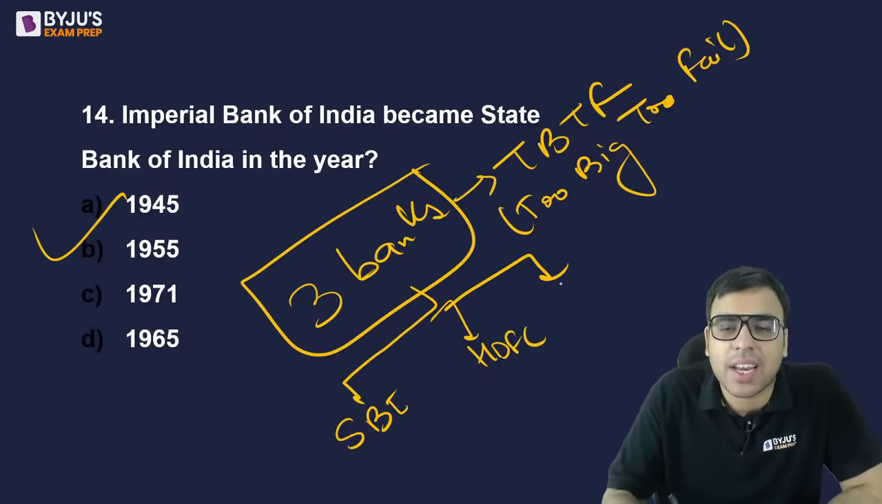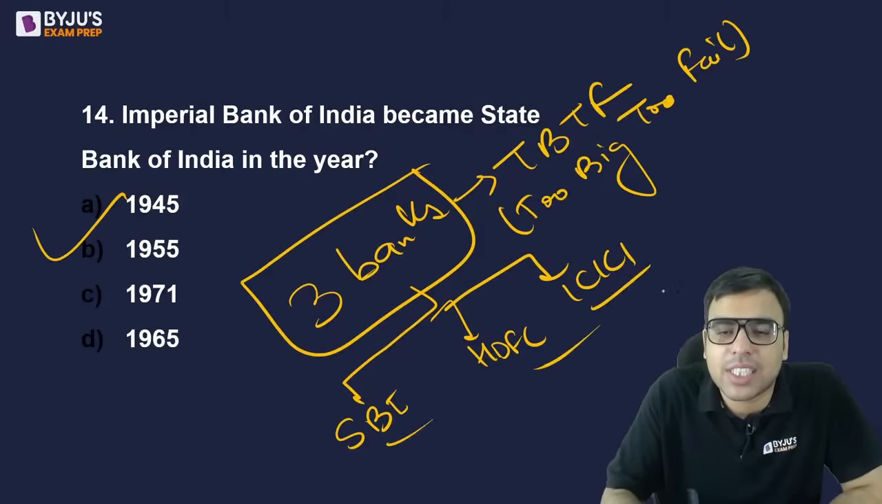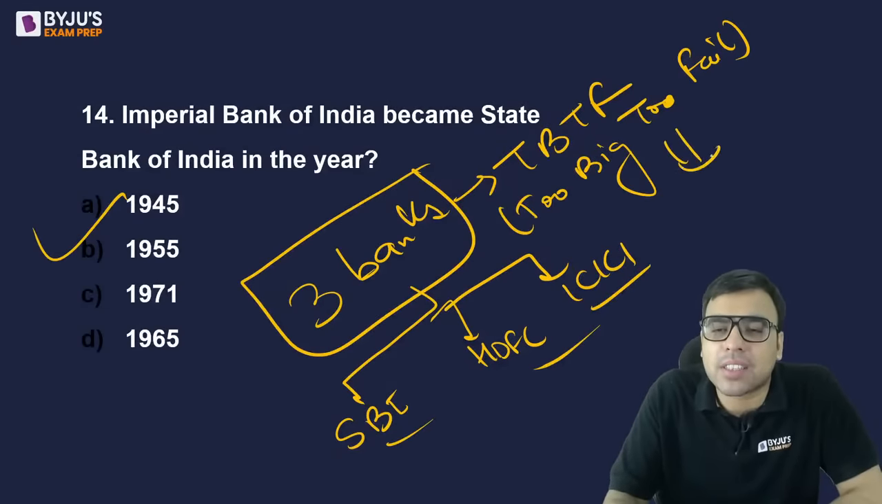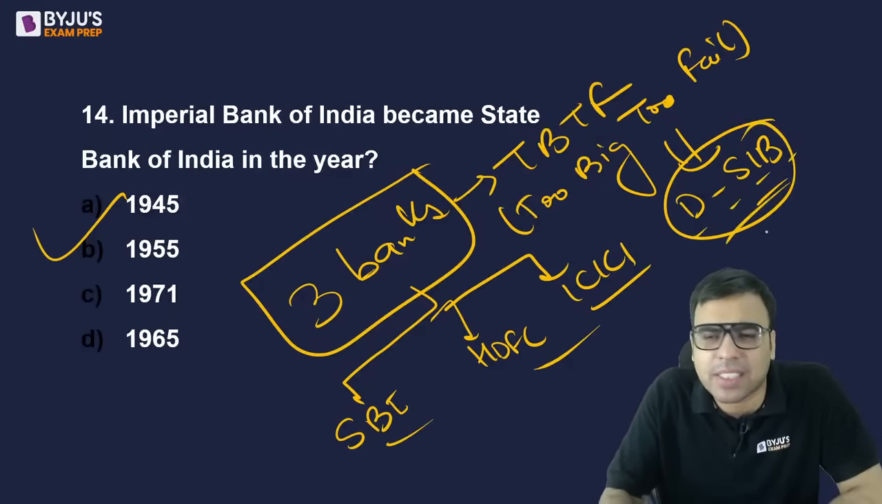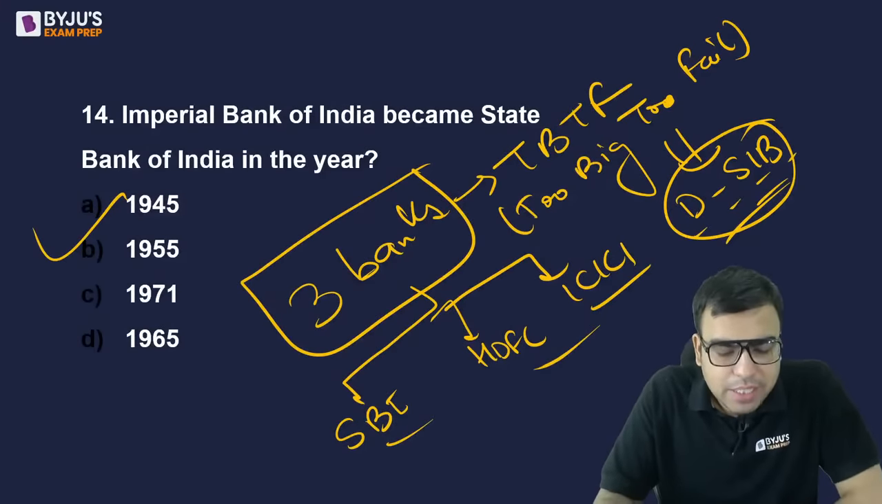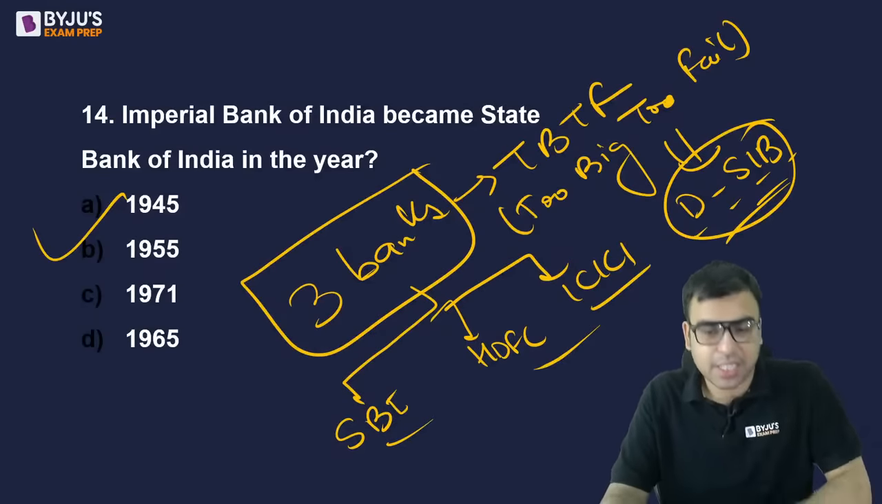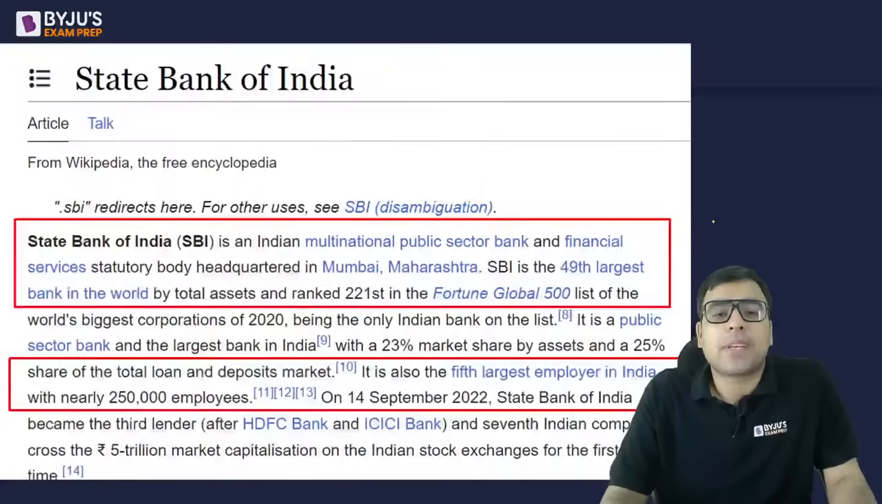HDFC and ICICI. Okay. So these are considered as too big to fail banks. For this, we write one more word, D-SIB banks, domestically systemically important banks. Okay. So you must be knowing it. Yes, Shubham Sharma has answered it correctly. Very good. Okay, so you must be knowing these facts, right.